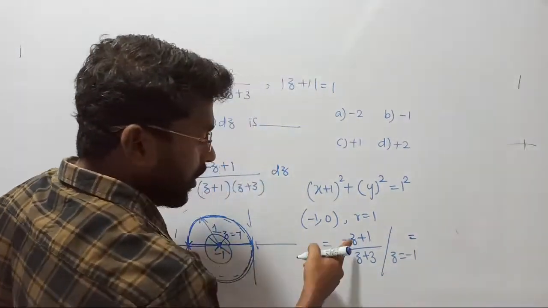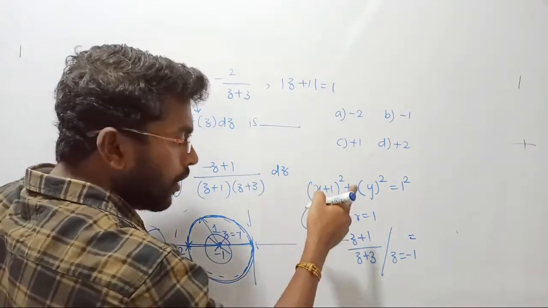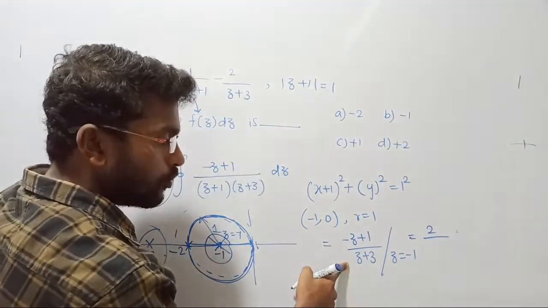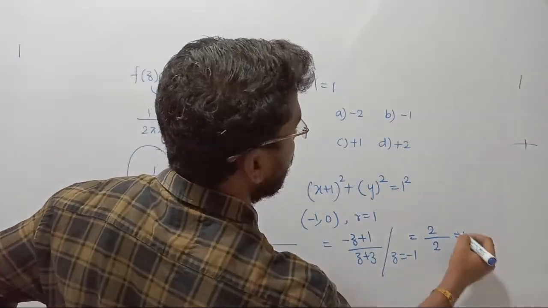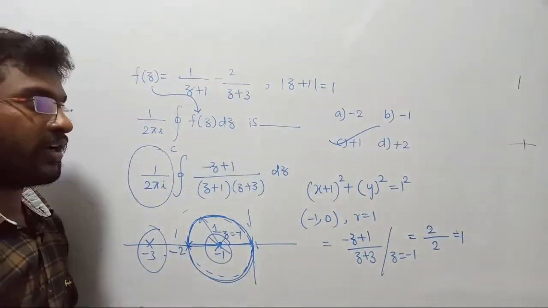Which is equal to, substituting minus 1 for z, minus of minus 1 will become plus 1, plus 1 plus 1 will become 2, upon, substituting minus 1 here, 3 minus 1 will become 2. So 2 by 2 will be equal to 1. So the correct answer is option C. Do you agree with me? Yes. So the correct answer is option C.